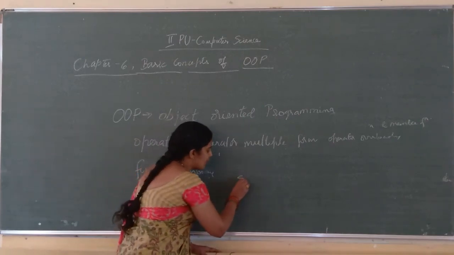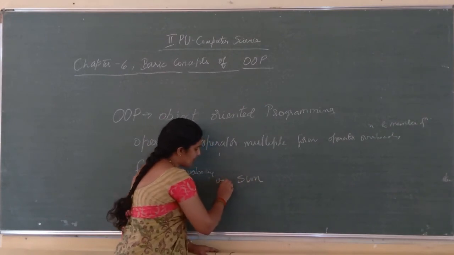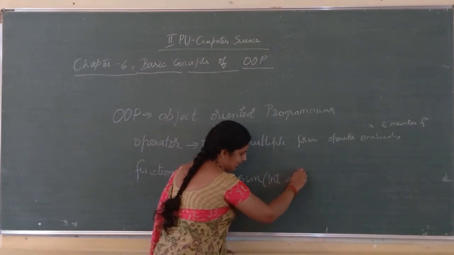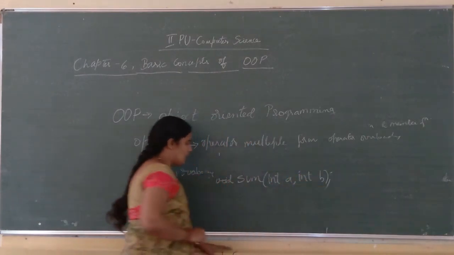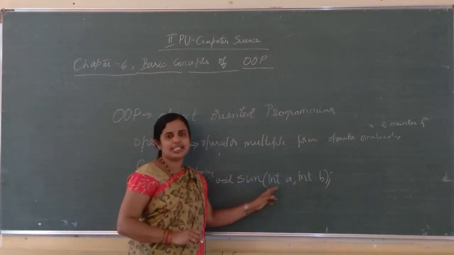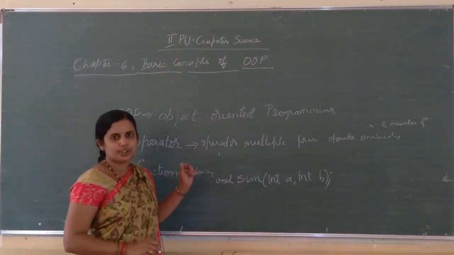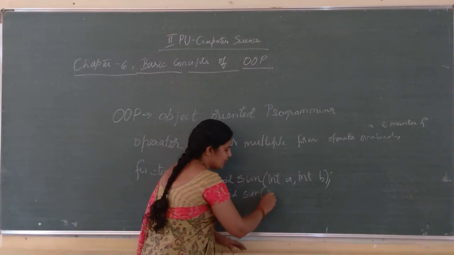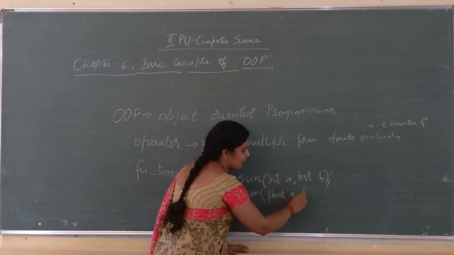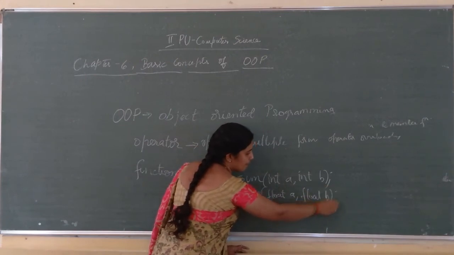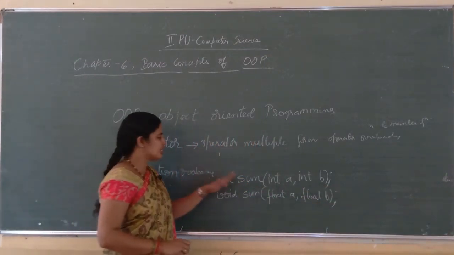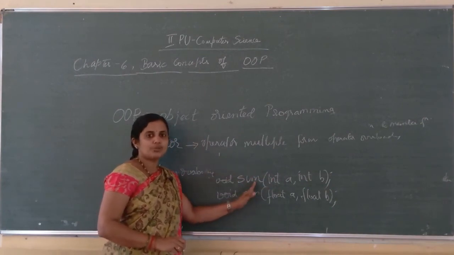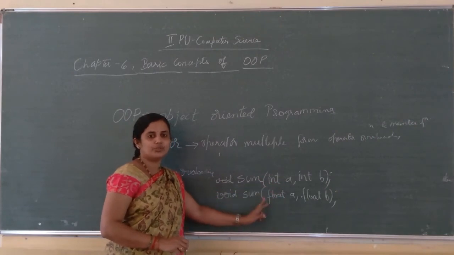I can use the same function name sum. I will consider void sum. I want to find the sum of two integers, so I will write void sum int a, int b. This is the function declaration, the function prototype I wrote, and I can use the same function sum to find the sum of two floating point numbers, float a, float b. The first one finds the sum of integers, the second one finds the sum of floats.